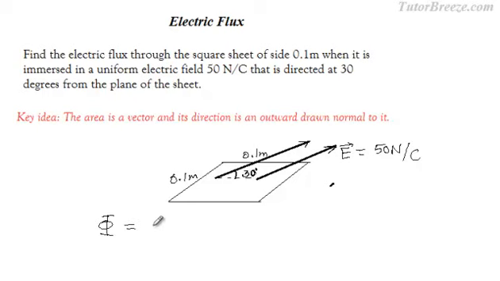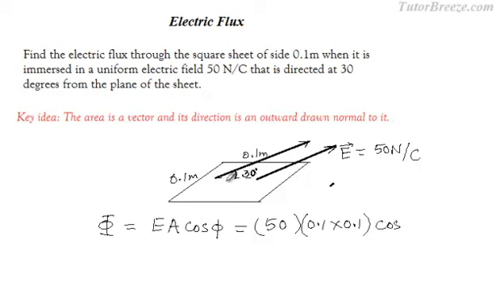The electric flux phi is magnitude of E times magnitude of A times cos phi. Here magnitude of E is 50 Newton per Coulomb. Magnitude of A will be 0.1 times 0.1 square meter, and cos phi.